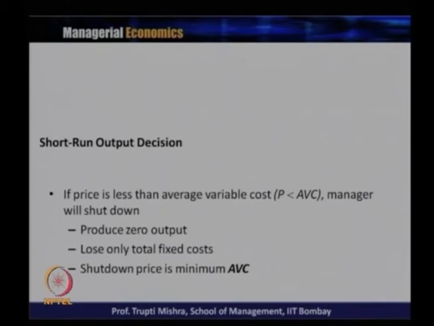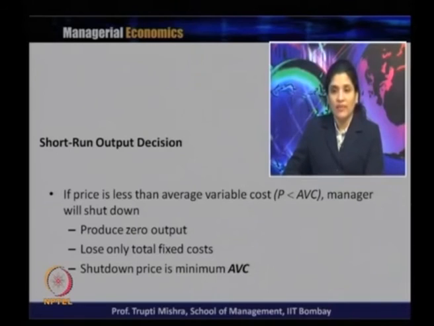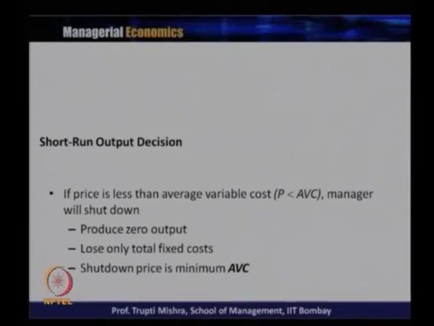And what is the short run output decision? If price is less than average variable cost, the manager will shut down. They produce zero output, lose only total fixed cost, and the shutdown price is generally the minimum of AVC. So, till the time the price is equal to or greater than the minimum of average variable cost, the firm will continue the production. The logic here is that at least they are covering the variable cost of production, and if they continue in the same manner, in the long run the possibility is that they'll get some amount of profit.